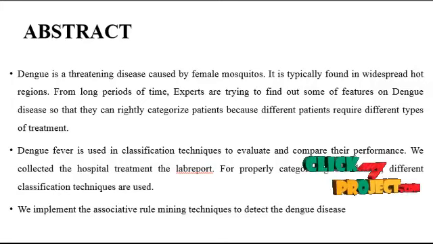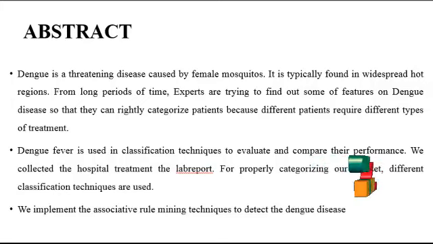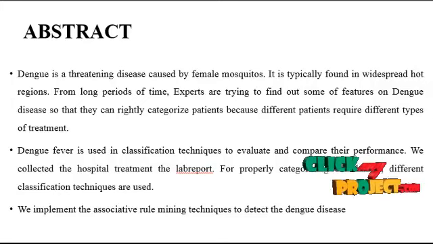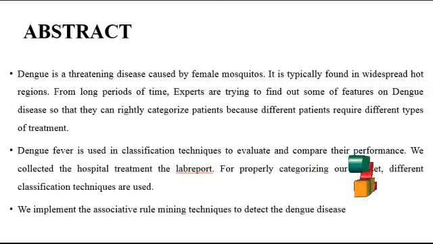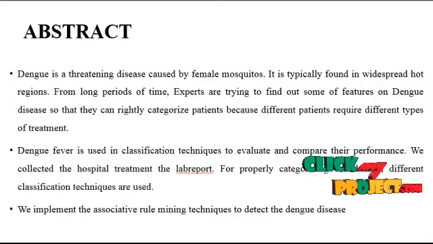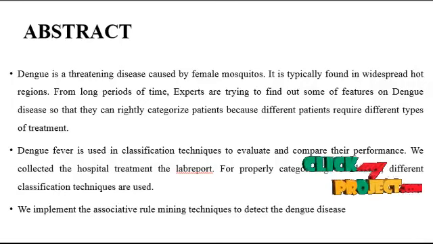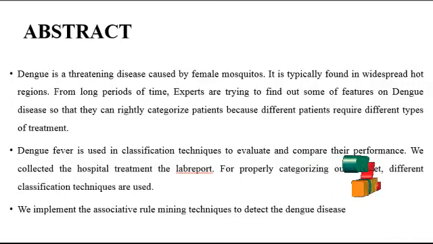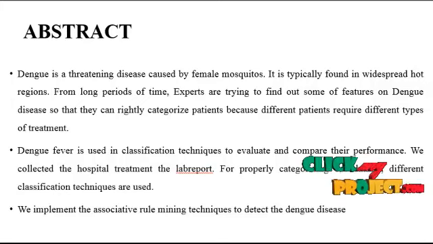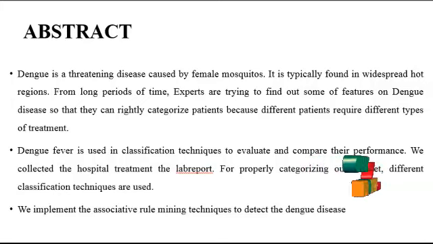For a long period of time, experts have been trying to find features of dengue disease so that they can rightly categorize the patient, because different patients require different types of treatment. Dengue fever is used to classify the techniques to evaluate and compare their performance. We collect the hospital treatment data set and the lab report to properly categorize the data set if different classification techniques are used. We implement association rule mining techniques to detect the dengue disease.